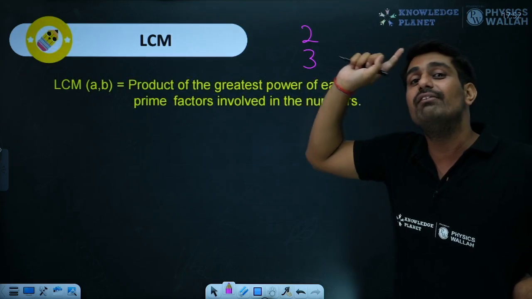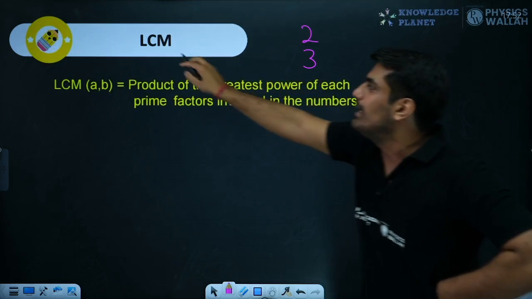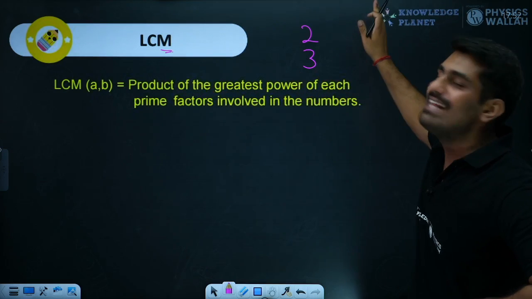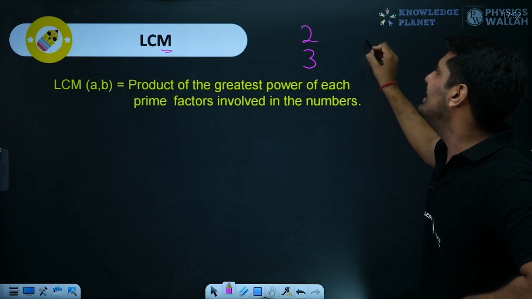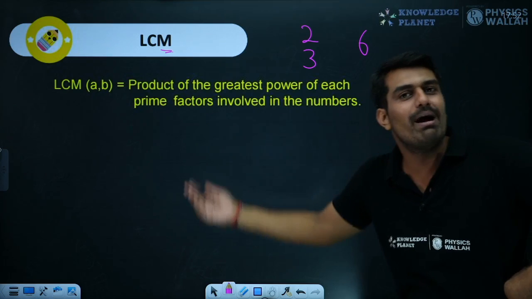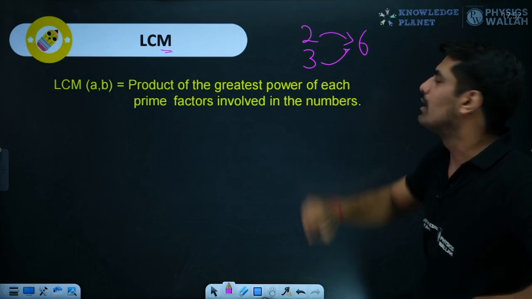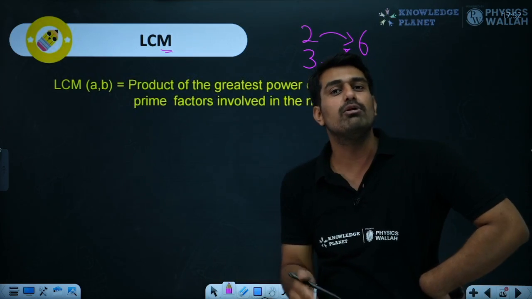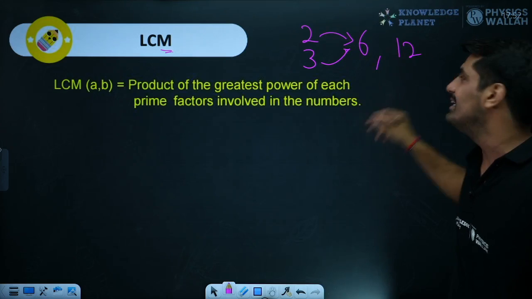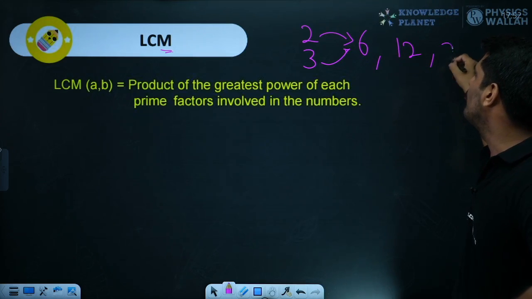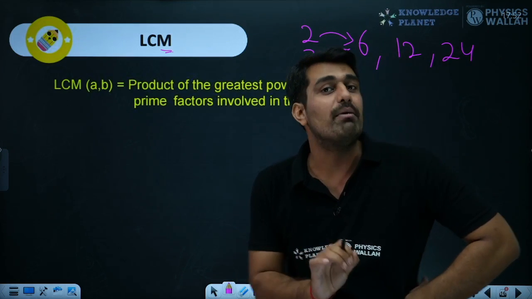Over there we were dividing by that number. The factor was dividing the two numbers. In the case of multiple, since it is multiple, we would be dividing that number by these two numbers. So the LCM of these two would be what? It is 6. If you don't know, you'll get to know by the method. So it is 6. If we divide by 2 and 3, both will work, and this is the lowest number. 6 is the lowest, because after 6 we are having multiple numbers. For example, we have 12. 12 can be divided by 2 and 3. We have next number 24. 24 can be divided both by 2 and 3. So this is what lowest common multiple is all about.